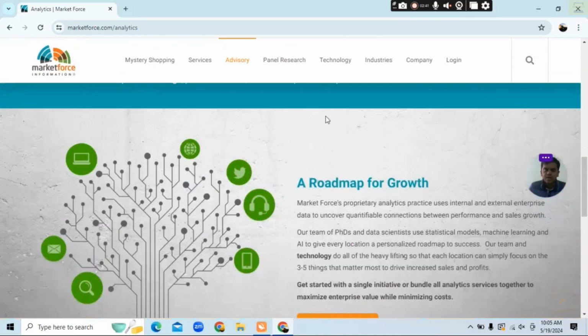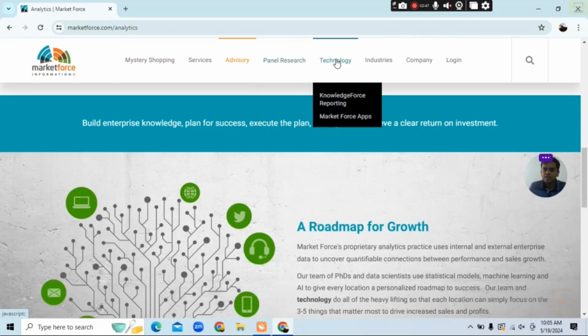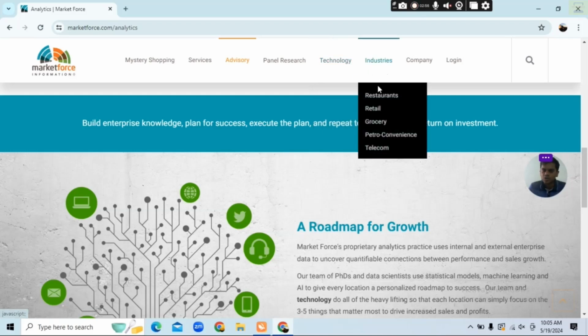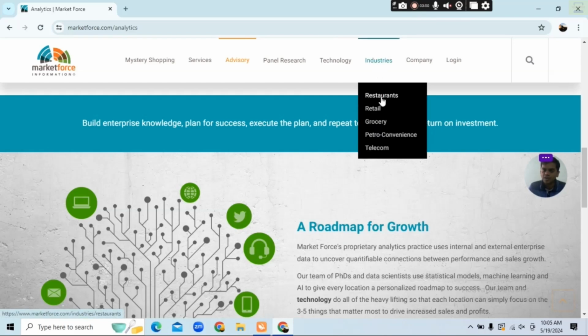Okay, then the panel research. You can also research anything for the survey research, you can do it over here. Then you can see technology, knowledge force reporting, market force apps, which kind of apps are there. You can see industry-based options also: restaurant, retail, grocery. These are the industries it works for here also.